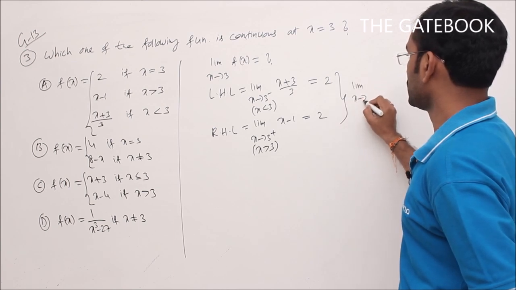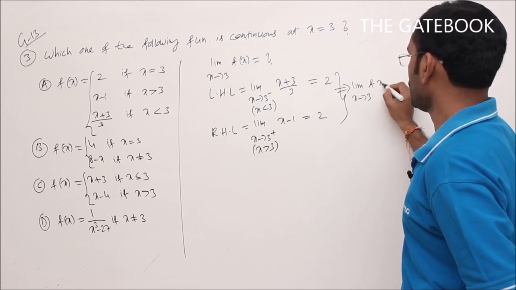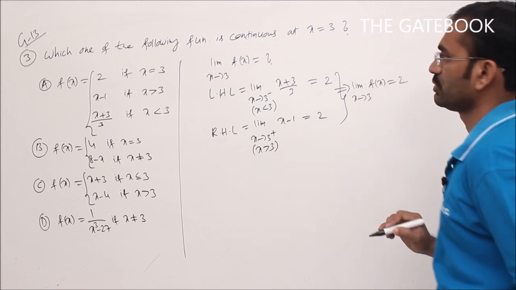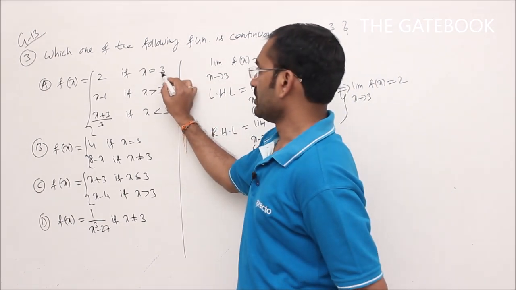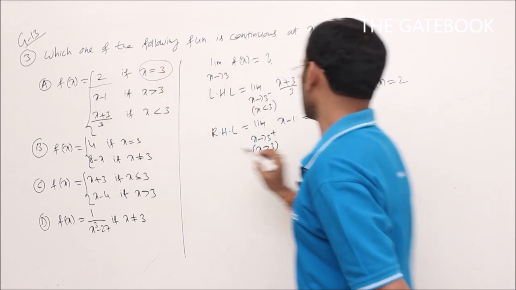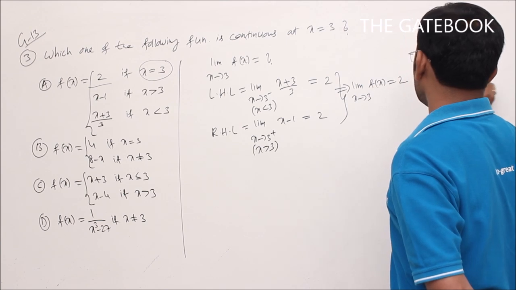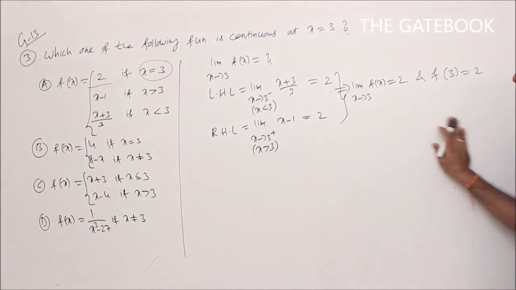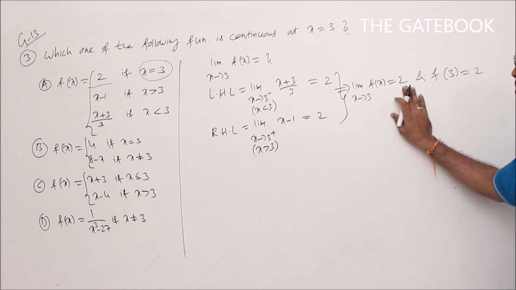Limit x tends to 3 of f of x value is 2, limit value 2. And what about the function value? For x is equal to 3, the corresponding function value is 2. So that is f of 3 value 2, which is given in the problem. Therefore, the limit value exists and is equal to 2.